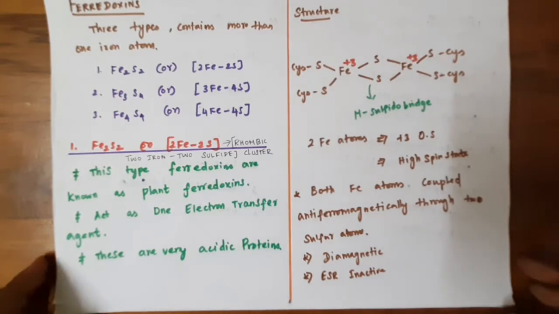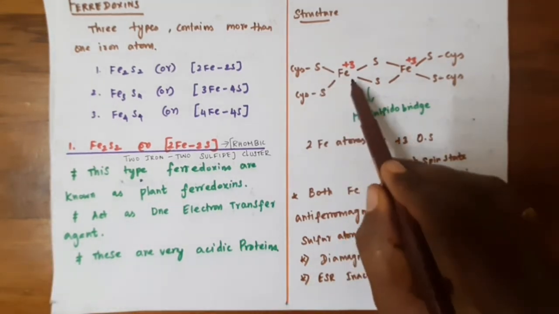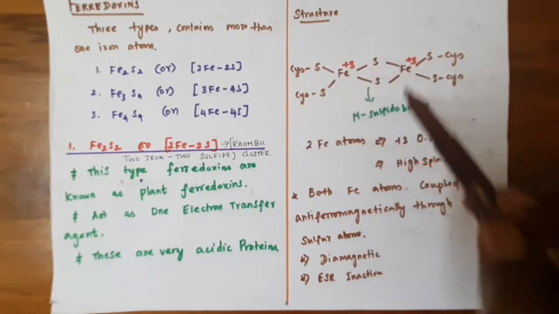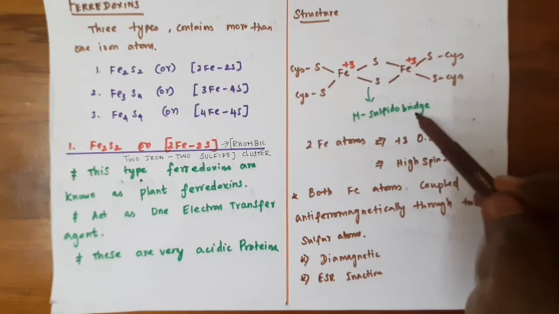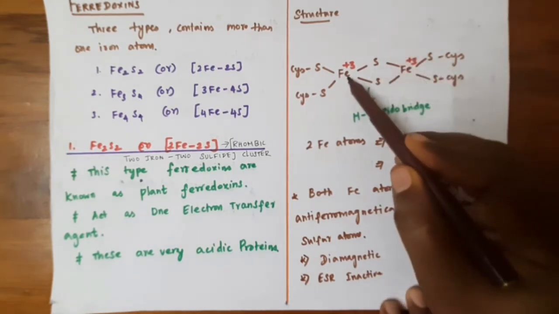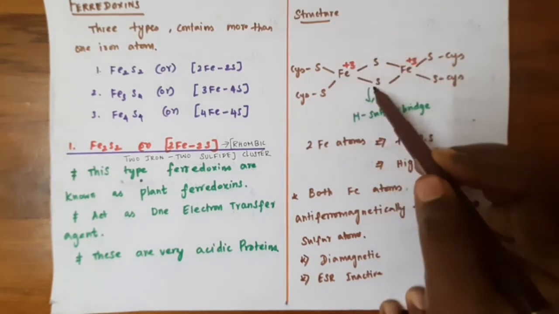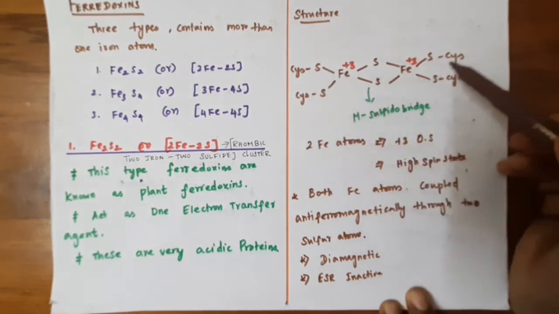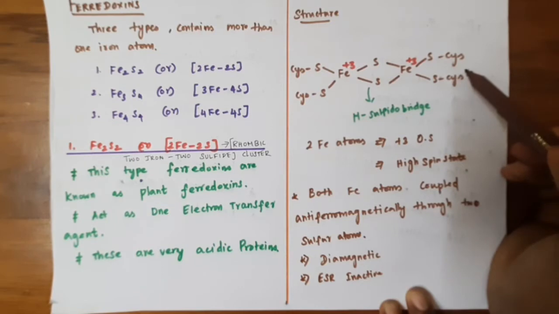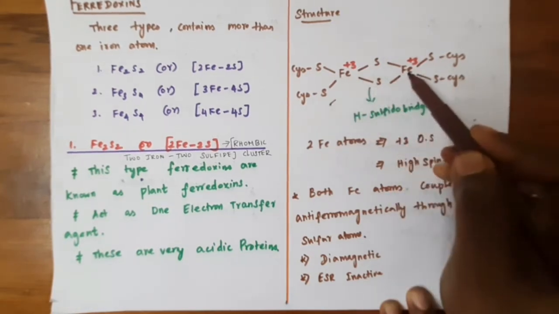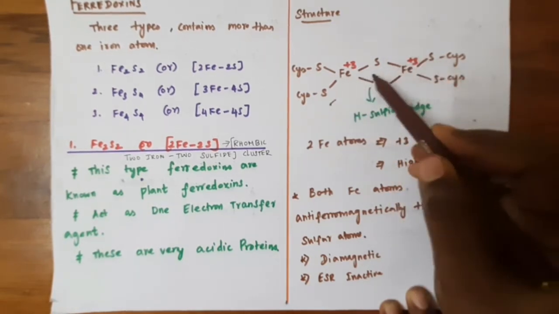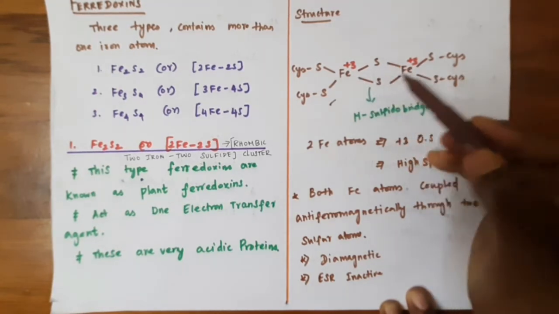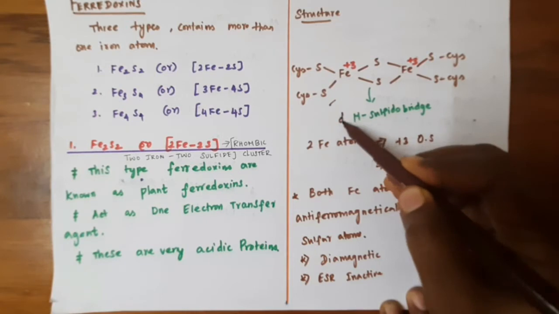If you see the structure, both the irons are coupled antiferromagnetically via a mu-sulfido bridge. Here one iron atom is connected with 2 sulfur from cysteine residues, and the other iron is connected with 2 sulfur from cysteine residues. These 2 iron atoms are coupled antiferromagnetically via these 2 bridging sulfurs, so this is the mu-sulfido bridge.